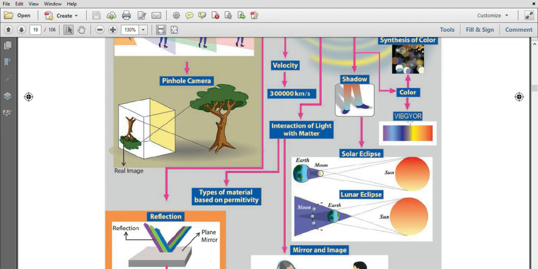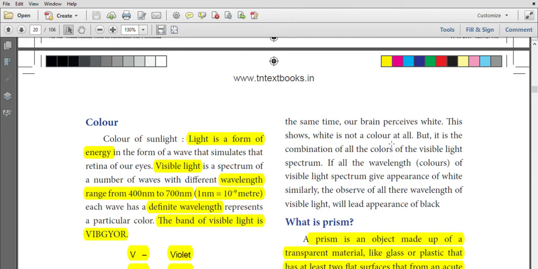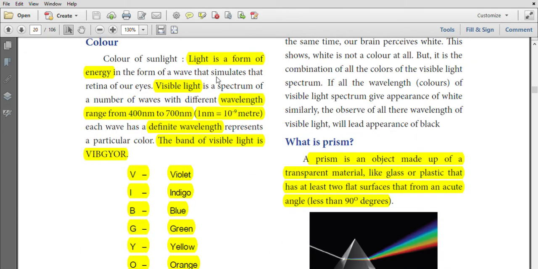White light has 7 colors, shortly called VIBGYOR. Colors: light is a form of energy that propagates as waves.